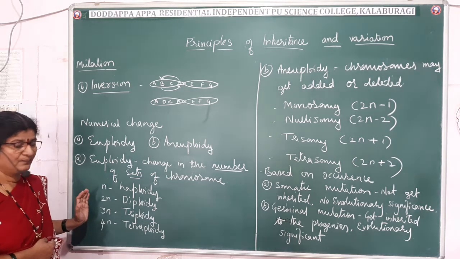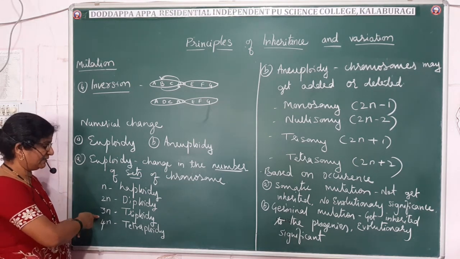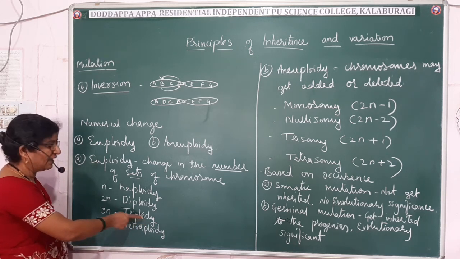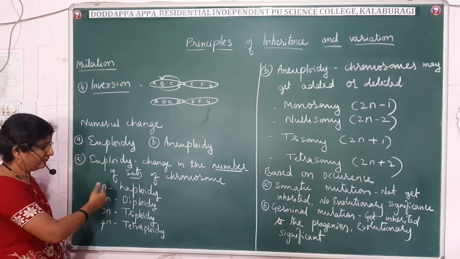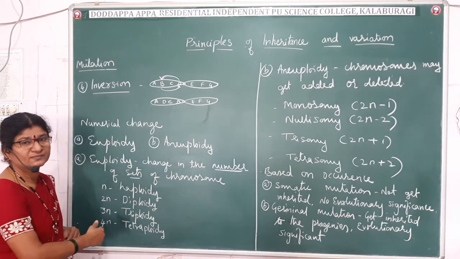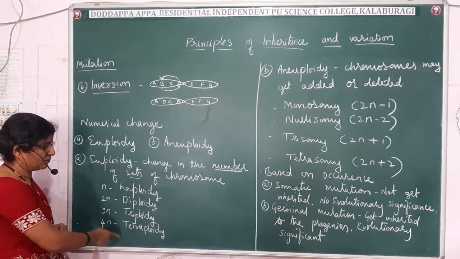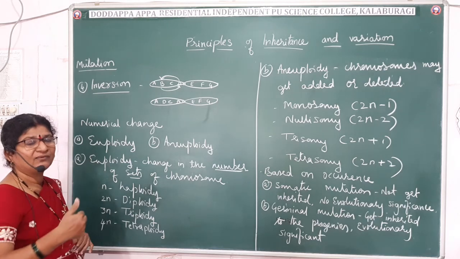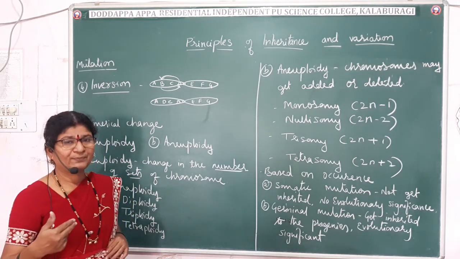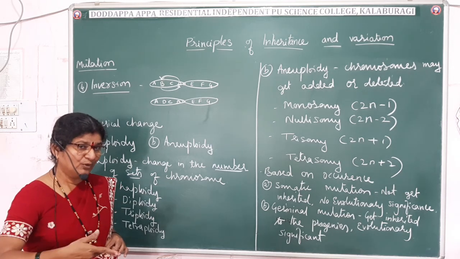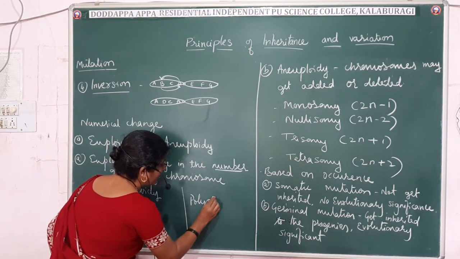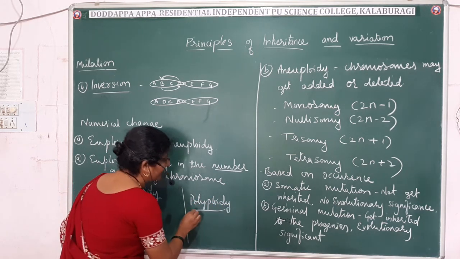but in animals they will not play a significant role. Let us say if one more set gets added to the diploid, then what do you say for that? Triploidy. If four sets are present, or two sets of chromosomes get added to the diploid, then what do you say? Tetraploidy. Likewise, we go on to pentaploidy, hexaploidy, heptaploidy. If it is more, the general term we use is polyploidy.